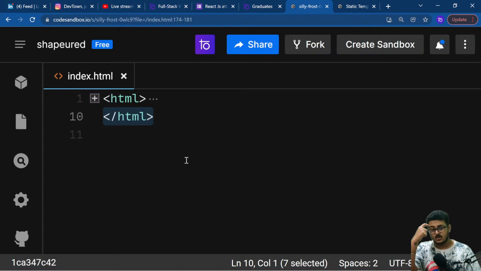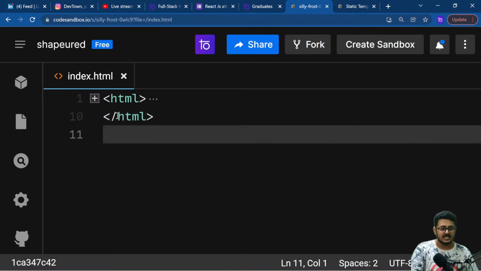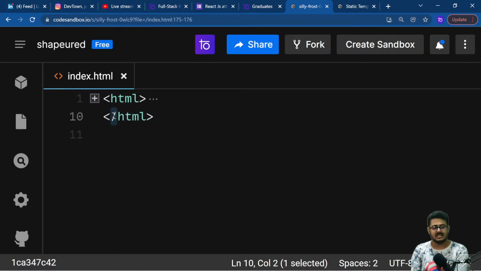As you are able to see, the only difference between the opening and the closing tag is that of a backslash. Okay, so try to remember this, guys. Are you guys able to understand up till here? Please do let me know. This is the basic stuff itself, nothing too complicated.